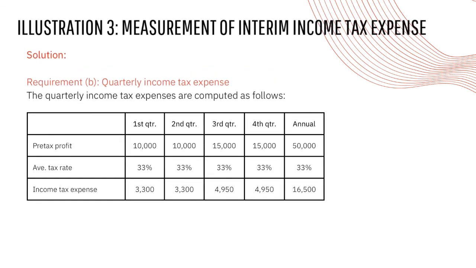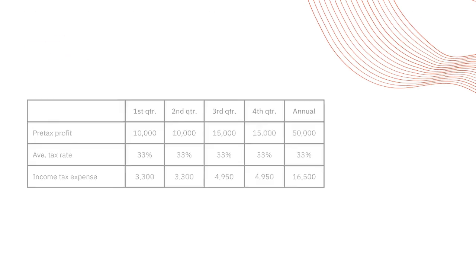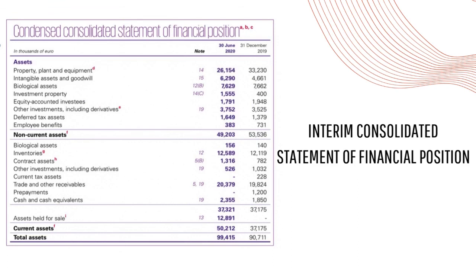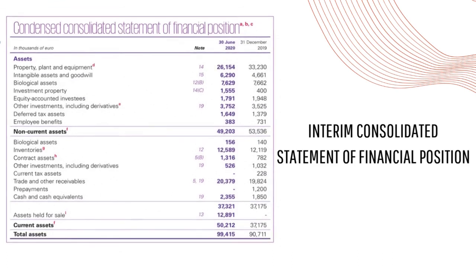Solution for requirement B. Quarterly income tax expense are computed as follows. Yung pre-tax profit ng first, second, third, fourth quarter at annual ay mamultiply by 33% na average tax rate na nakuha kanina. So the income tax expense for the first and second quarter are 3,300, for the third and fourth quarter are 4,950 and 16,500 for the annual. The last 2 slides were the example of interim consolidated statement of financial position.